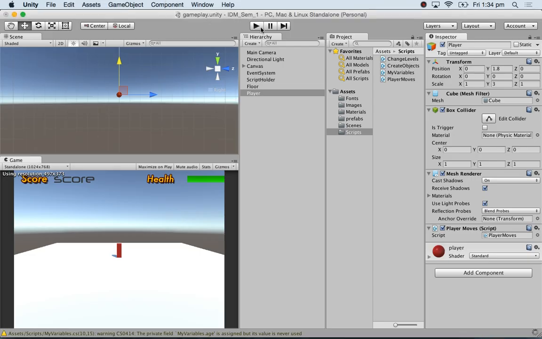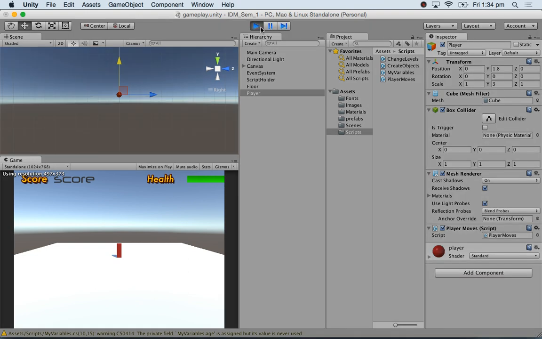Let's see how this behaves now. Now if I'm going to use my keys, look at this. Actually the up and down keys are vertical keys, but I'm using it to go in Z. Does that make sense? Do you understand how transform.translate works? You're taking the input keys and saying this is the value.